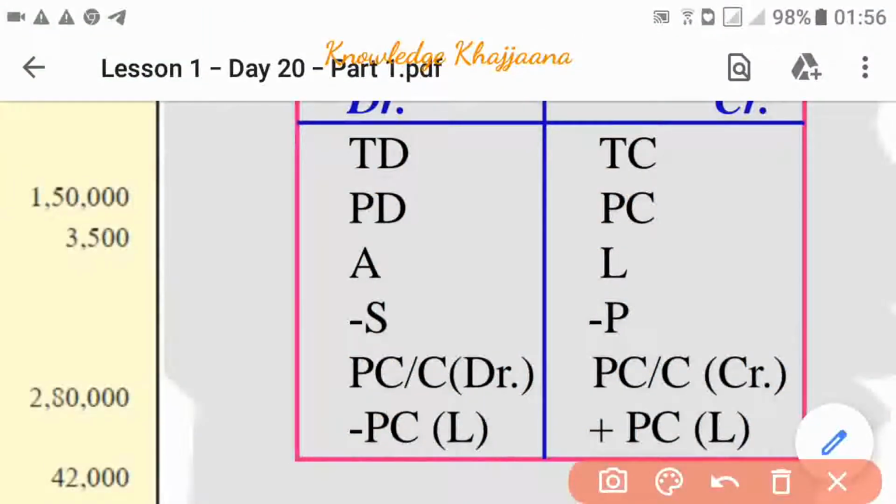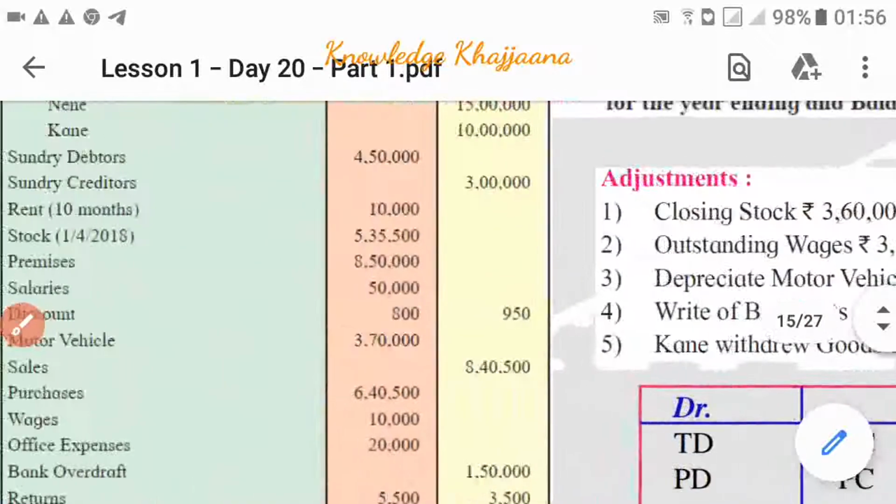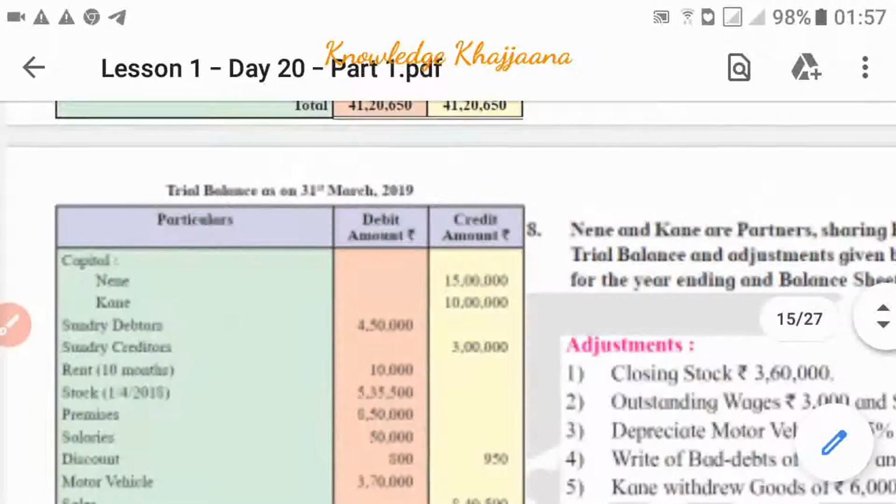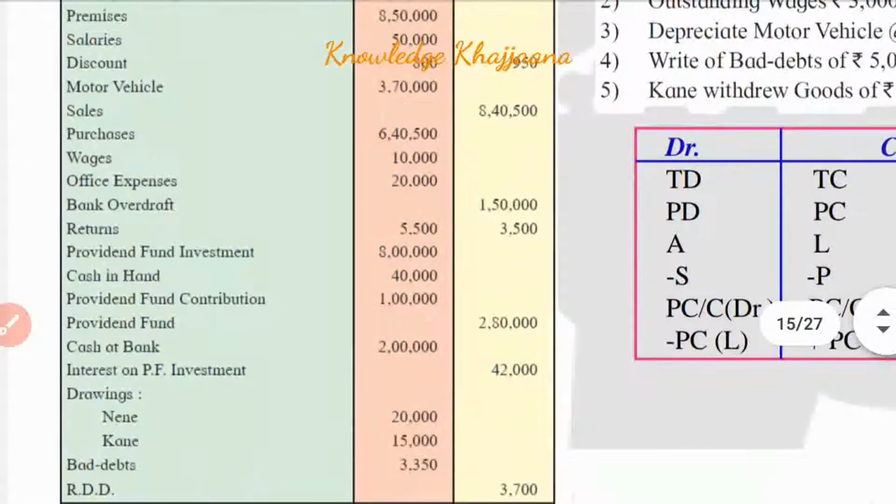They can be posted to the trading account debit side, or the profit and loss account debit side, or to the assets, or can be deducted from the sales, or will be recorded to the partner's capital or current account debit side, or can be deducted from the partner's capital on the liability side. This was for the items given on the debit side of the trial balance.